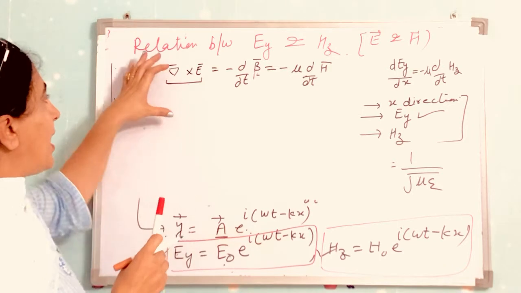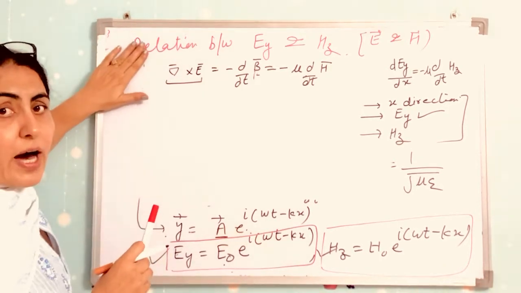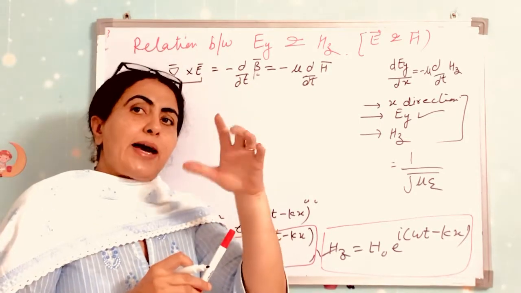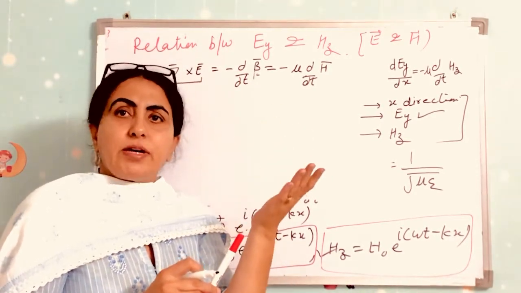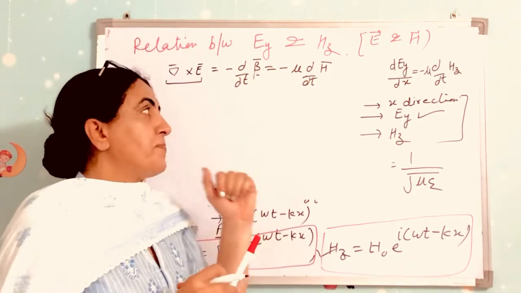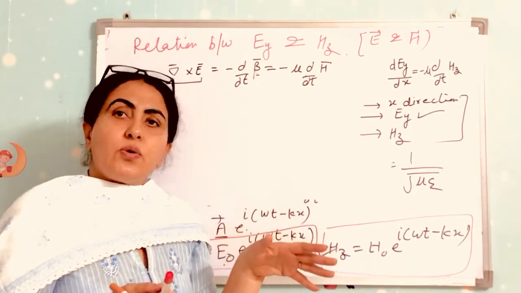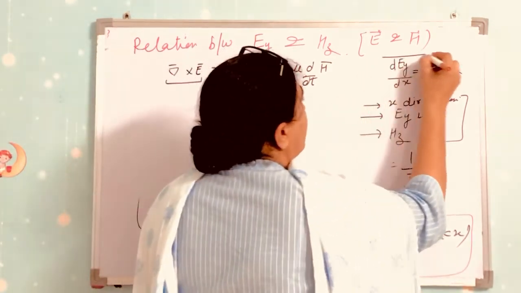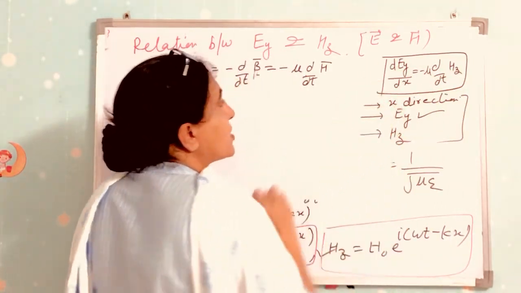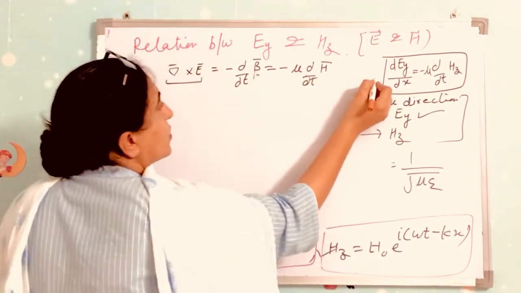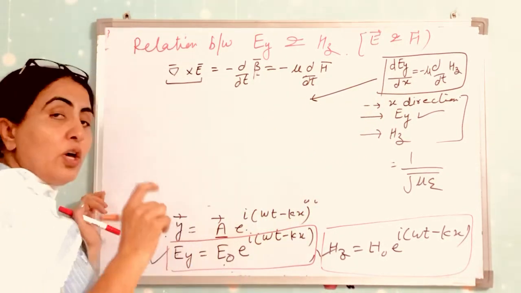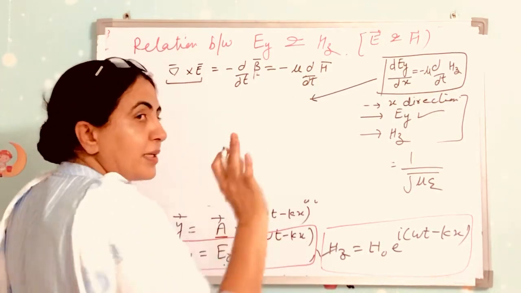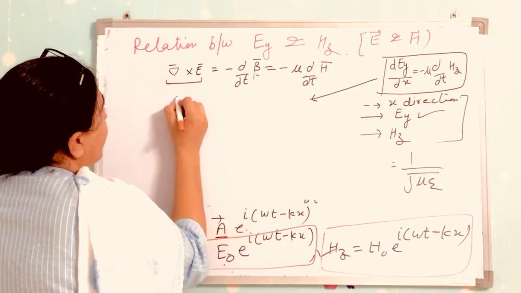After that we compared the components of i cap, j cap and k cap, and we got three equations. In the same way we get three equations in terms of del cross H. Then we put Ex equal to 0 and Hx equal to 0 in those equations. After that we get these types of equations. If you want the details, you can go to my previous article and watch that. So I write directly.